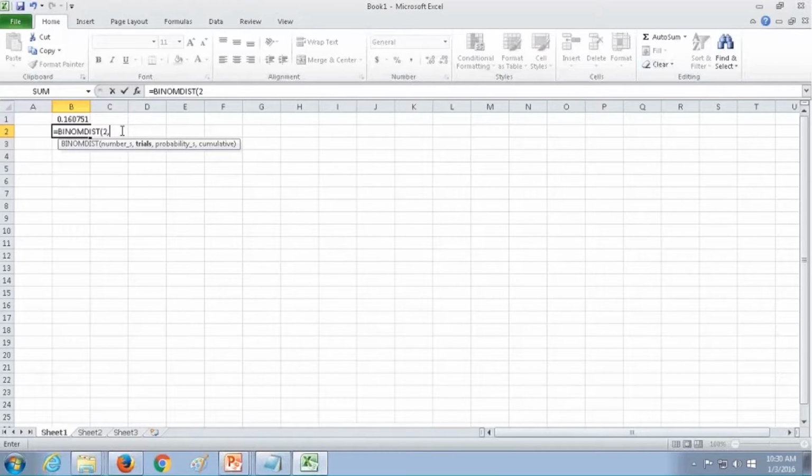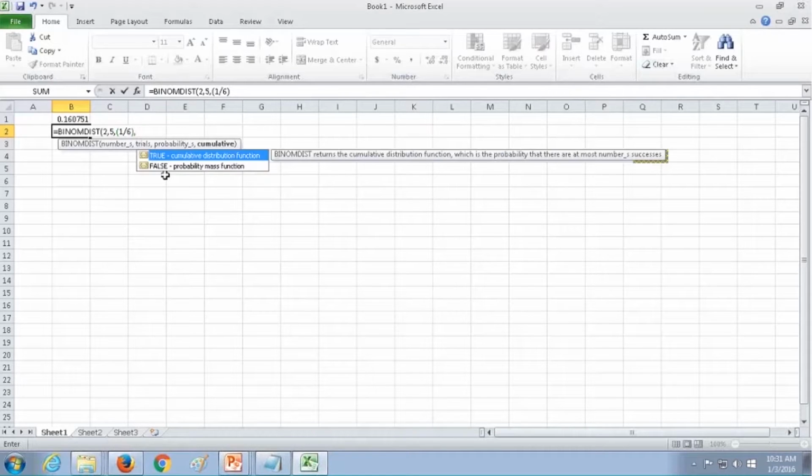And how many trials I had made? 5 times I had made the trial. And what is the probability of getting a success in a dice? 1 by 6. So I'm giving 1 by 6 here. And it is very easy in Excel because it shows you what all the parameters to pass are. And cumulative, here I'll talk about point probability.